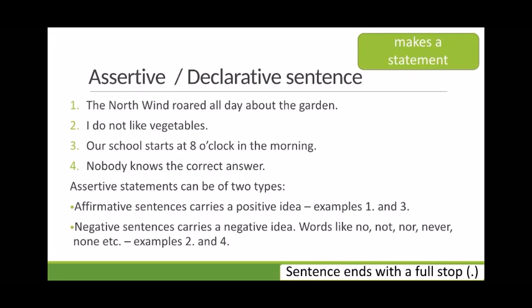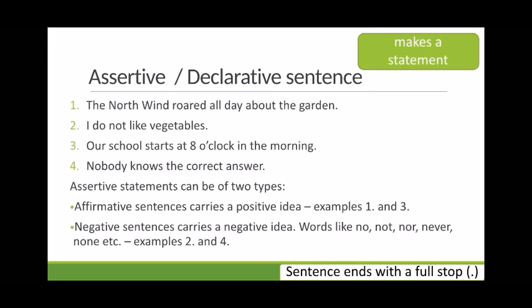So children, in these sentences, we see that these sentences give information or state or declare something. Or we can say that these sentences make a statement. And if you notice children, all these sentences end with a full stop. Okay, so assertive or declarative sentences are those sentences which simply make a statement. They can give us some information or they can declare something.